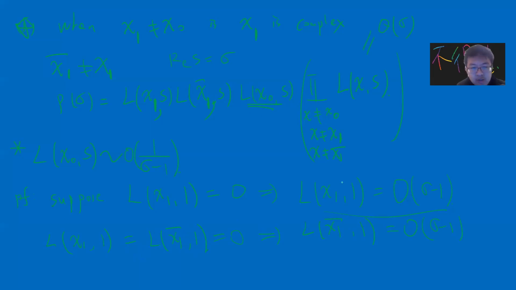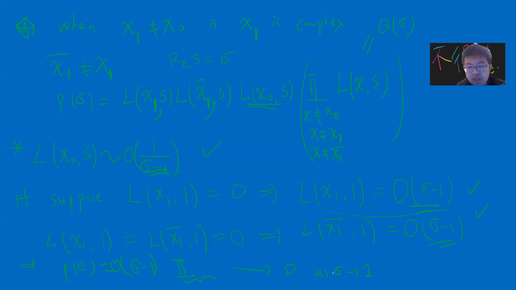Consider this one and this one. This makes P of sigma big O of sigma minus 1, because there are 3 terms, so it will be sigma minus 1 squared. So we get O of sigma minus 1 times the rest of the product. The rest of the product is bounded for fixed Q, so this goes to 0 as sigma goes to 1. But this violates our results, right?